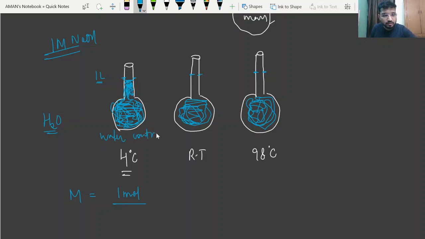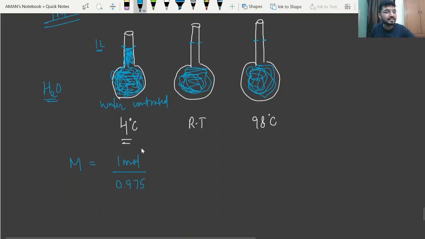So its volume was not a proper 1 liter; it was observed to be 0.975 at 4 degrees Celsius. Now see, at room temperature the mass will remain the same, that is 1 mole, divided by volume 1.00 liter. It was observed to be a proper 1 liter, means it touched this level completely.